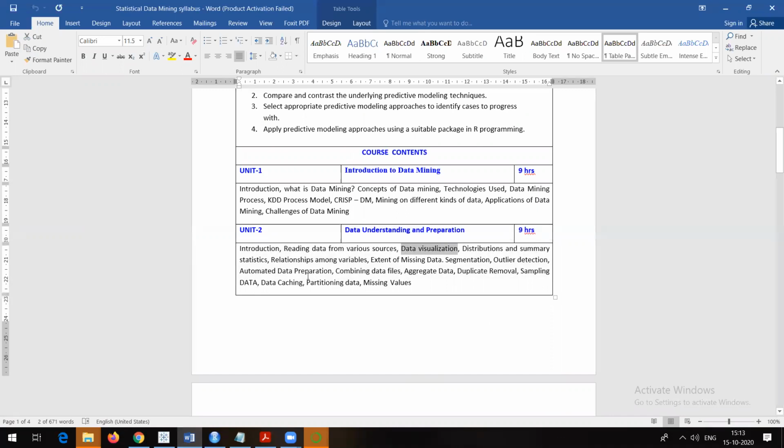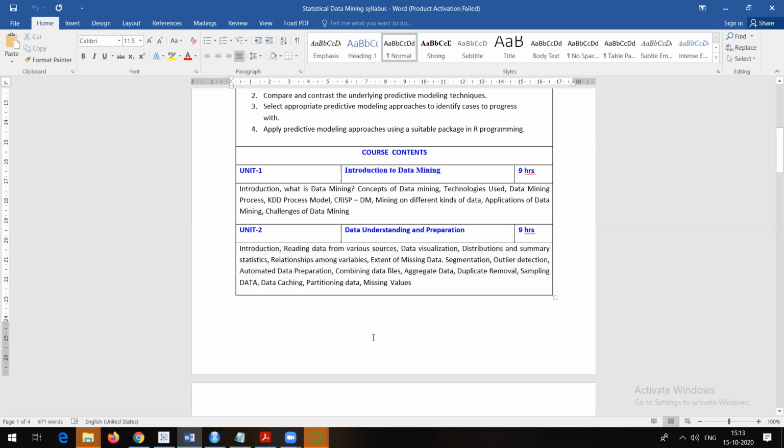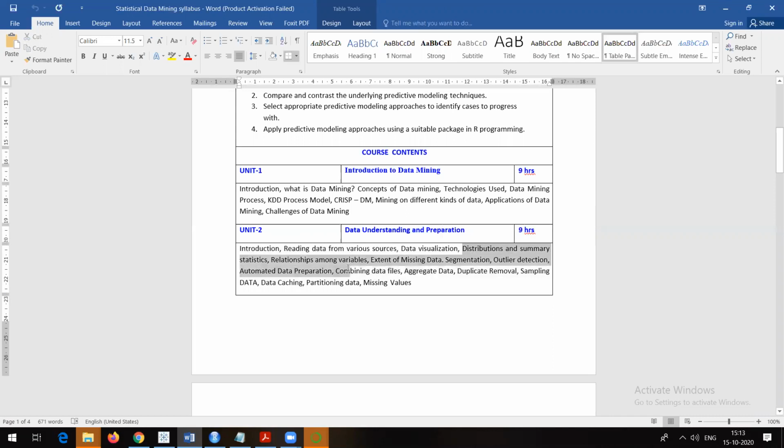Okay. So if you talk about the second unit, most of the topics I will be showing you with the help of either R or Python. Any topic you talk about, you will be able to understand it there itself. Okay. So see, now we will try to see what is data visualization. Talking about all these things again, you require basics of R or Python. Okay, let's try to complete this particular topic first.